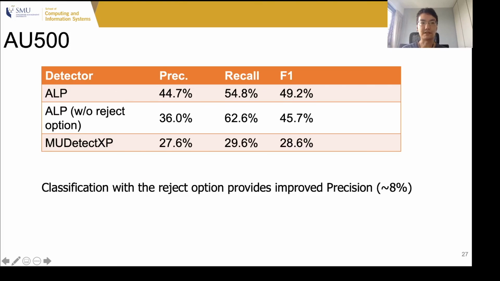We also experimented on a different data set that we termed the AU500. This is a data set of 500 API usages collected from projects across GitHub. In this data set, ELP outperforms MUDetect XP, and we also conducted an ablation study to understand the impact of the reject option. Using the reject option, ELP attains a higher precision and leads to overall a higher F1.